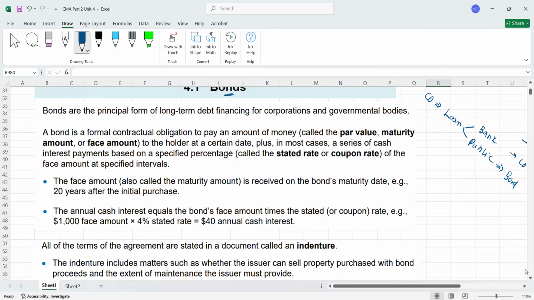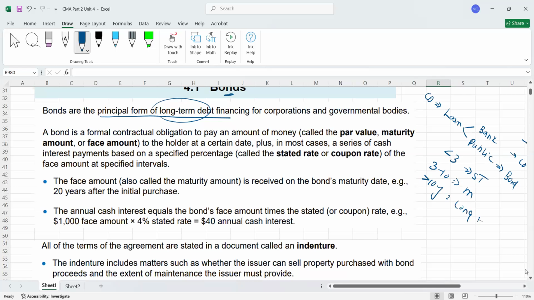So now, guys, here they're trying to tell you that bonds are the principal form of long-term debt financing because it is actually a loan. That's why it is debt financing, and generally it is for a longer period. I'm not saying it's only for longer periods. It could be for a medium period also. Generally in the USA, if the duration is less than 3 years, we call it short term. If duration is between 3 to 10 years, we call it medium term, and if the duration of the bond is greater than 10 years, we call it long term. This is what I'm trying to tell you.